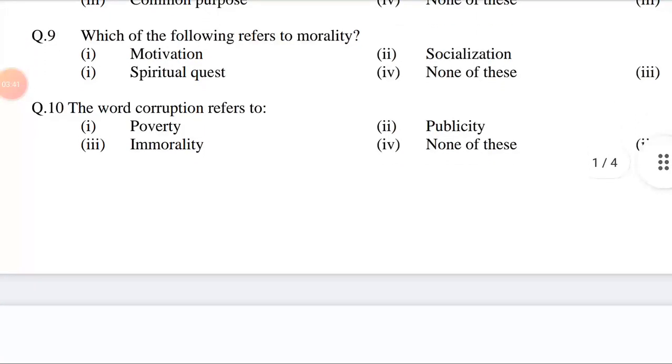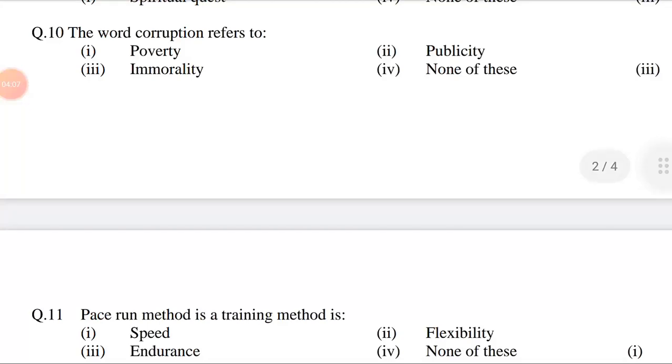Question number 9. Which of the following refers to morality? Option first motivation, second socialization, third spiritual quest, fourth none of these. Answer is option third, spiritual quest. Question number 10. The word corruption refers to option first poverty, second publicity, third immorality, fourth none of these. Answer is option third, immorality.